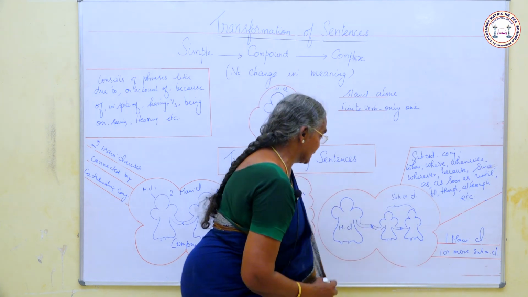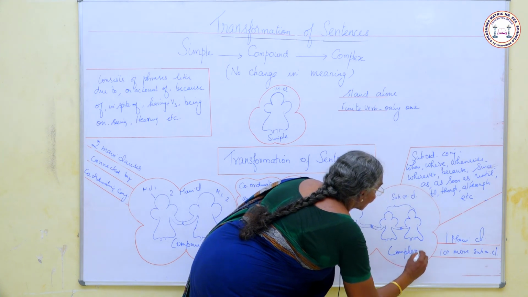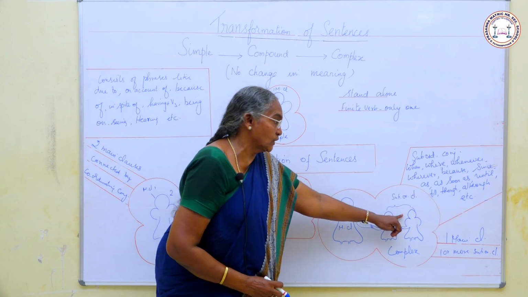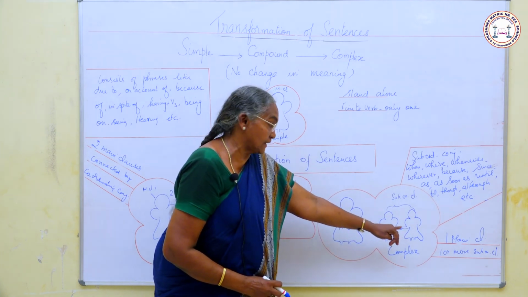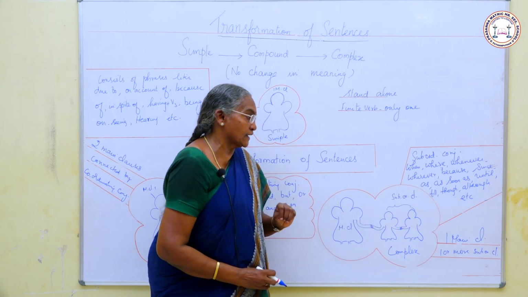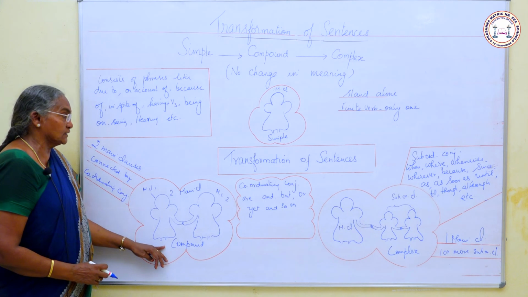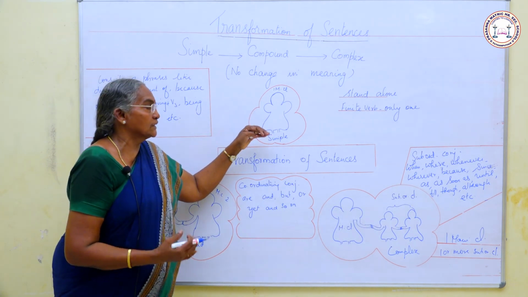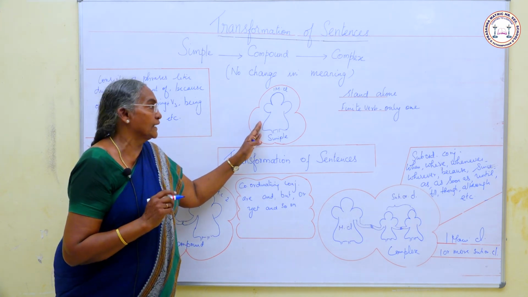So a complex sentence has one main clause and one or more subordinate clauses. Here there are two subordinate clauses connected with the main clause. This is a complex sentence, this is a compound sentence, this is a simple sentence. Once again I shall repeat. In a simple sentence there is only one main clause.